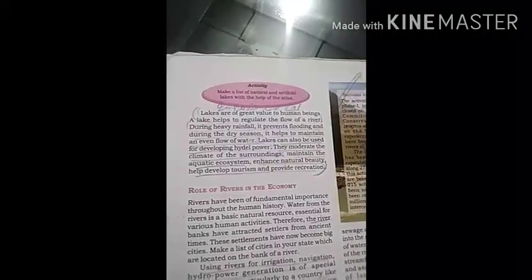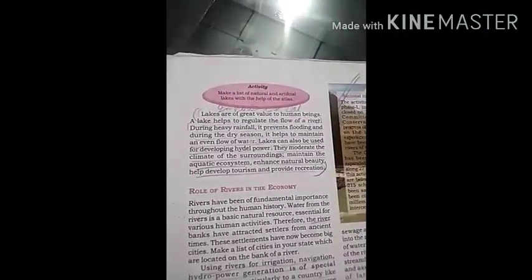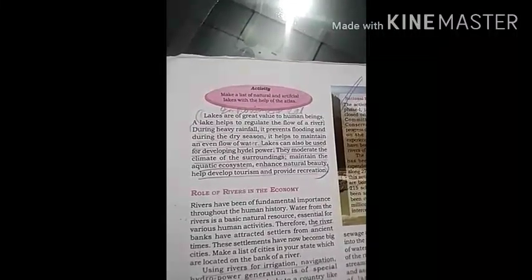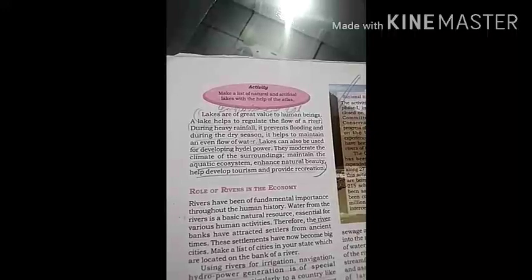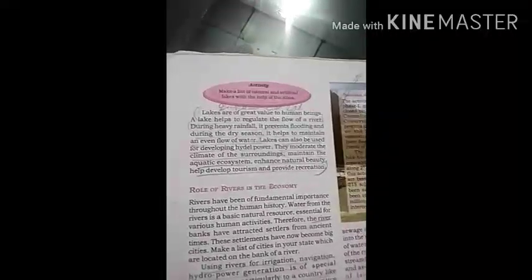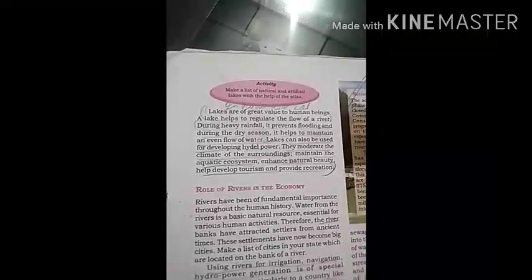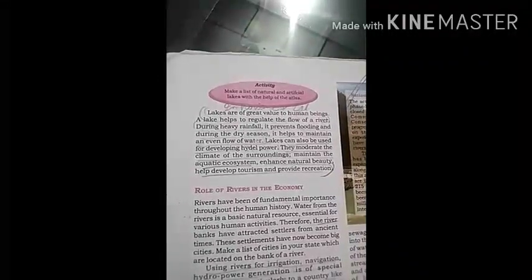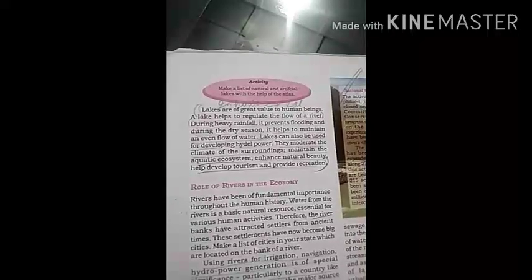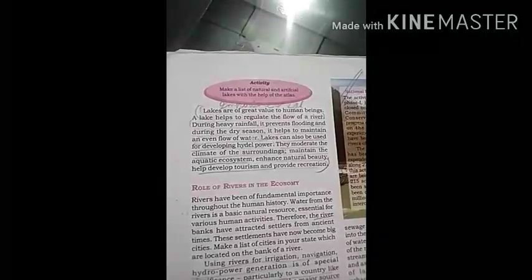Lakes can also be used for developing hydropower. Hydropower means electricity produced from water. They moderate the climate of the surroundings and maintain the aquatic ecosystem. The areas in which lakes are present have a moderate climate, neither cool nor hot.